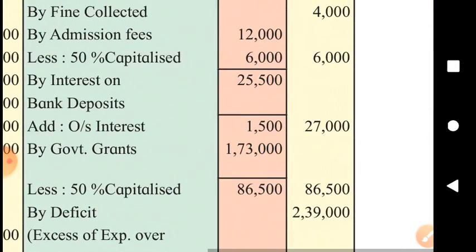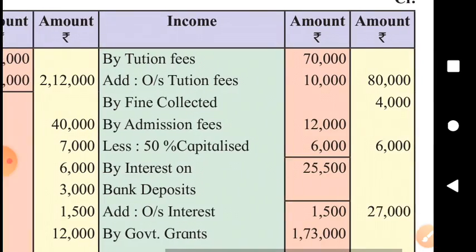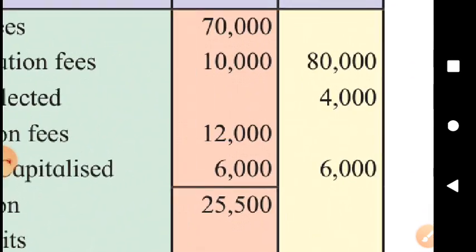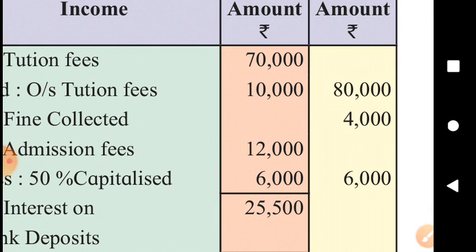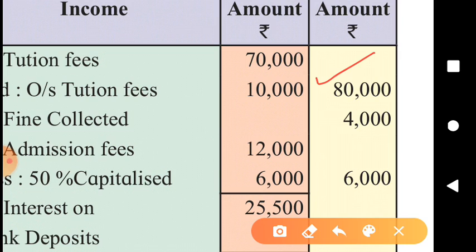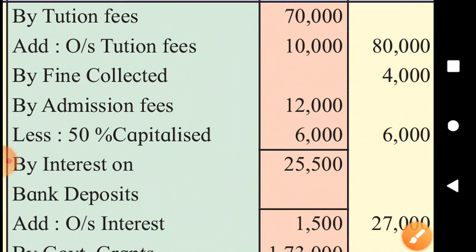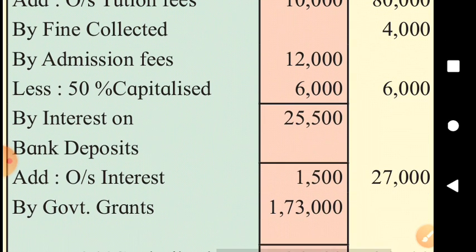Then look at the income side. Tuition fees received for the year is 70,000 and outstanding given in the adjustment is 10,000. So total income under the head of tuition fees for this year is 80,000. Then fine is income collected by the college, is income for that college. Admission fees 50% capitalized, okay, 50% in the outer column.